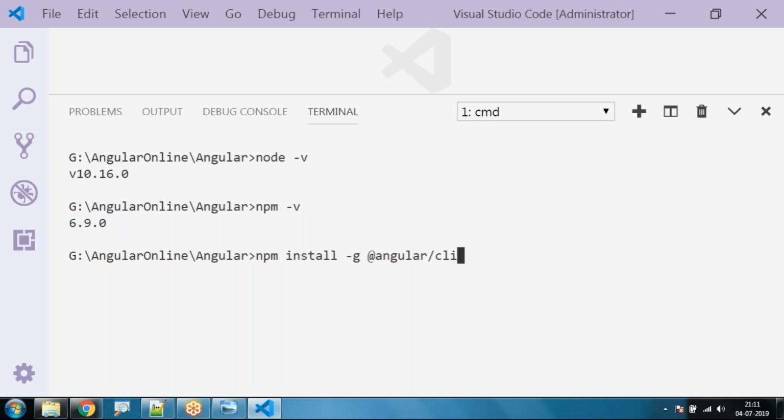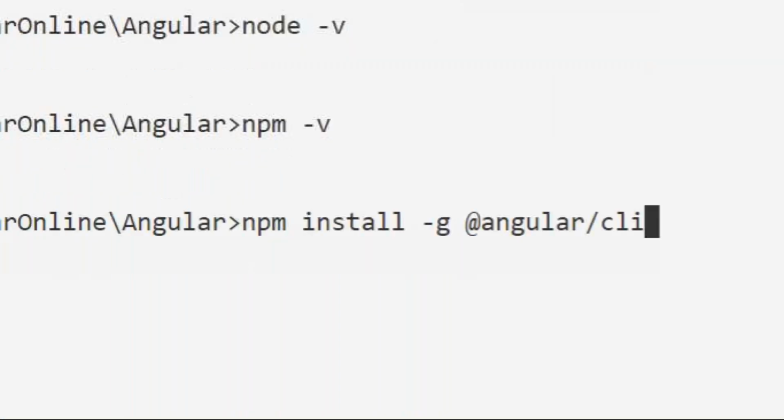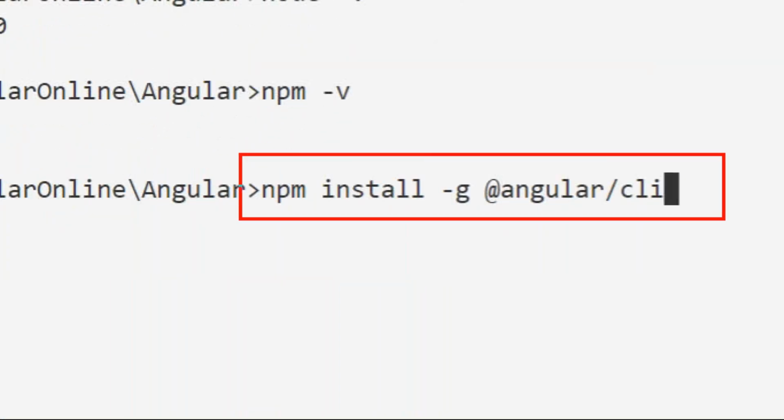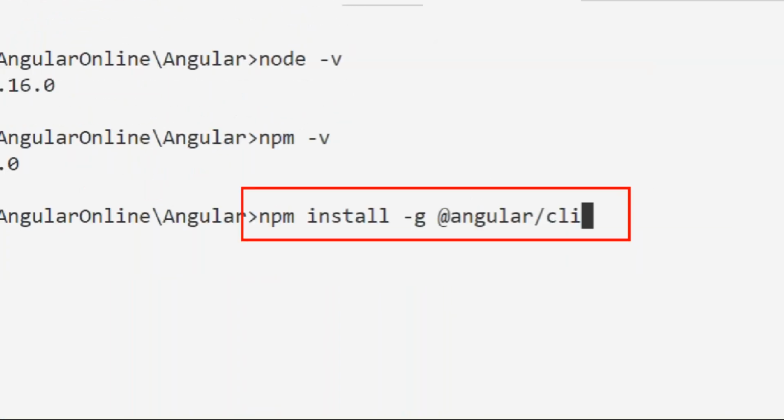Now this Angular CLI will be integrated with Node.js, and Node.js will provide us a server development environment for developing and running our application. So Node.js will provide us a live server development environment for developing and running our Angular applications. Is it okay, all of you? So I'll just click on enter. npm install -g @angular/cli.